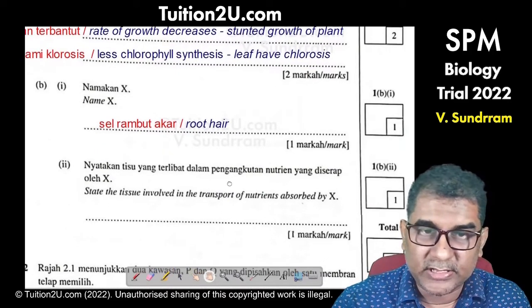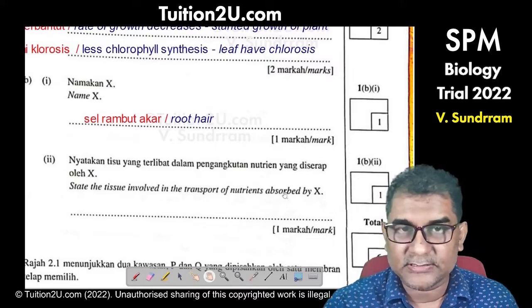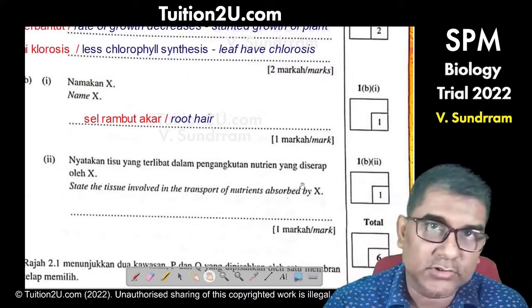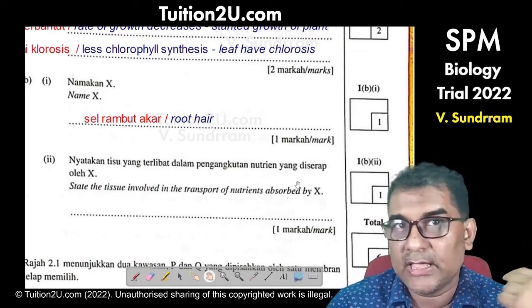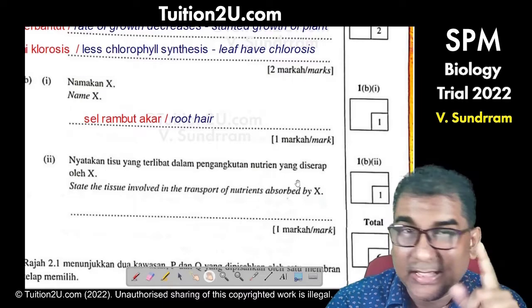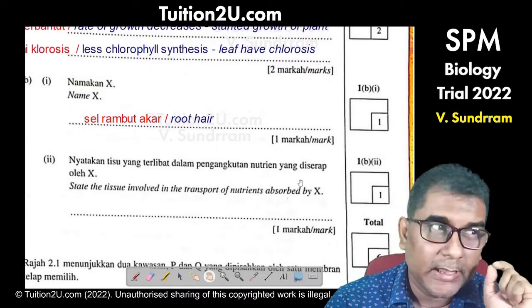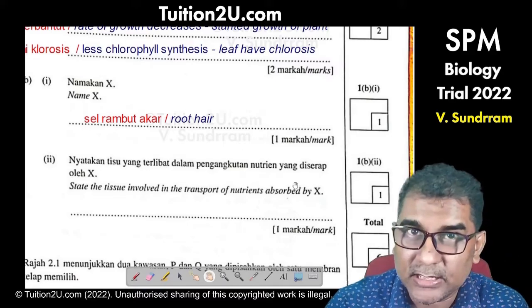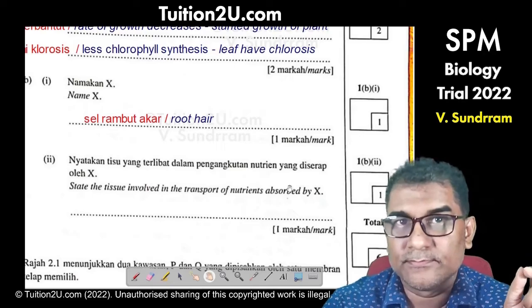Name the tissue that is involved in the transport of nutrients absorbed by X. When you think of root absorbs water, root absorbs mineral ion. Another clue I want to give you: anytime you see root, anytime you see mineral ion, your mind should automatically go to active transport.